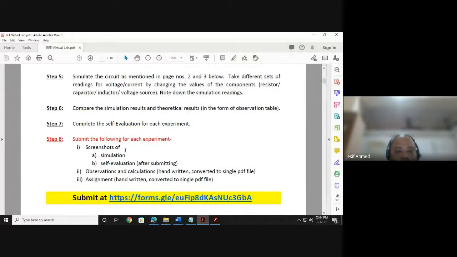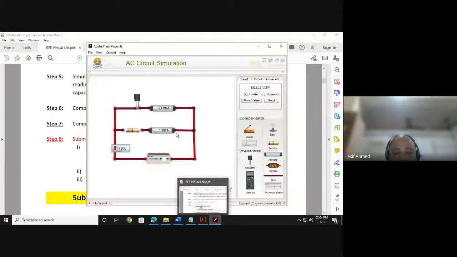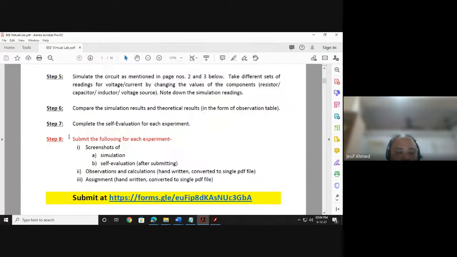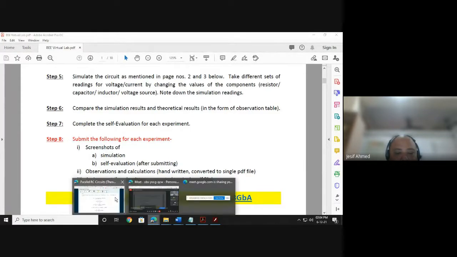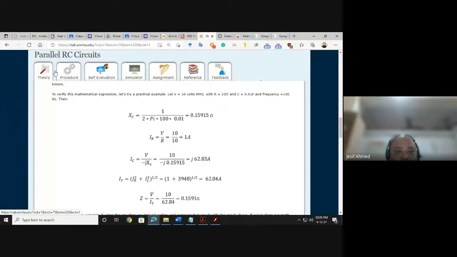See, while submitting each experiment, you need to take a screenshot of your simulation, with the results for any set of reading. Maybe for the first set of reading only you can take 1 screenshot. No need to take a screenshot for the second reading. Then a screenshot of self-evaluation. Where is self-evaluation? This is theory, procedure, self-evaluation.